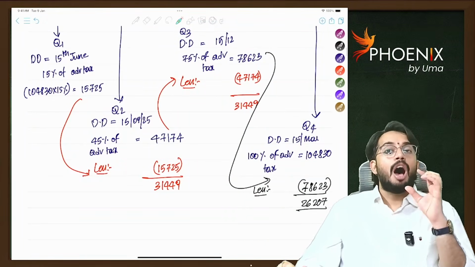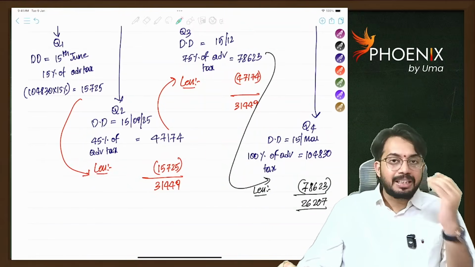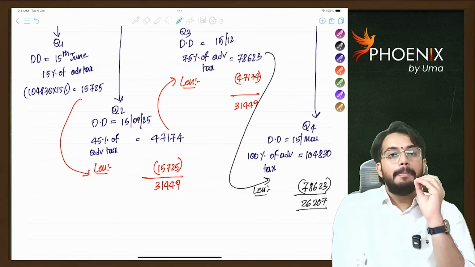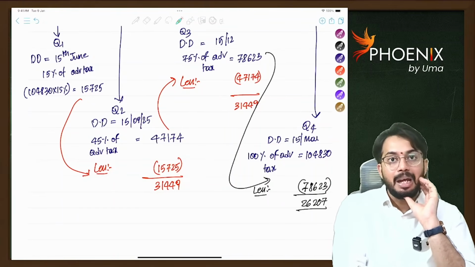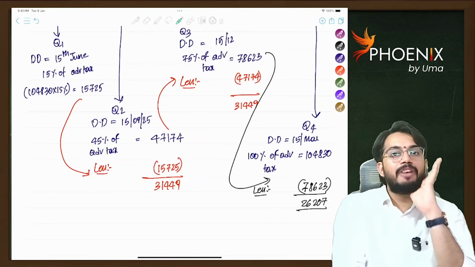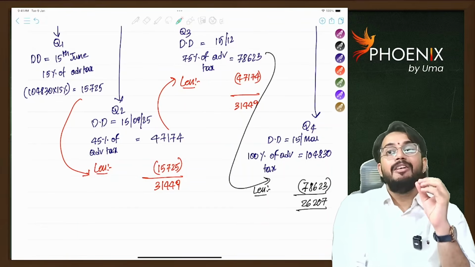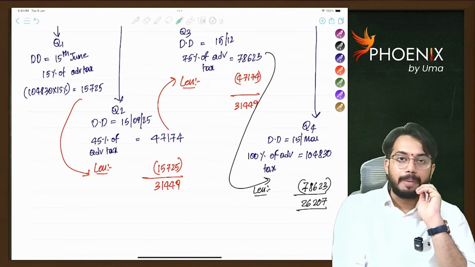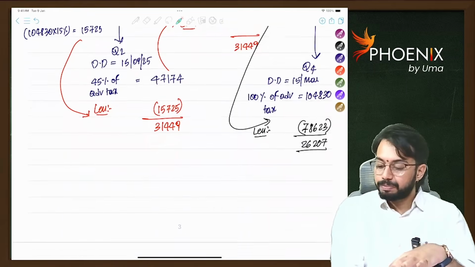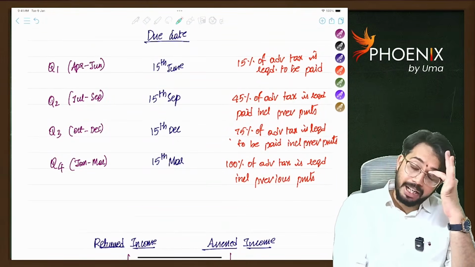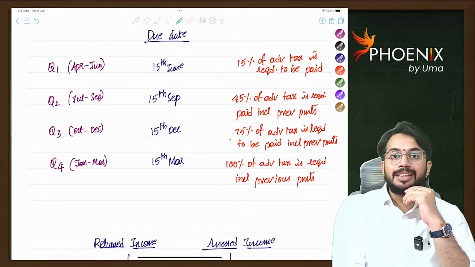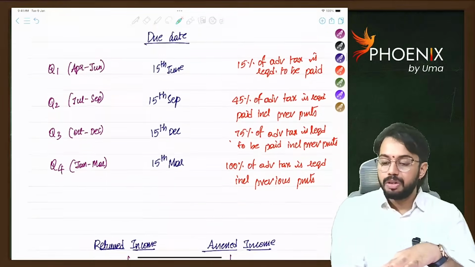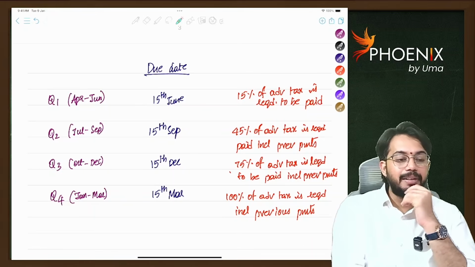So here you can see, on or before 15th June, that means first installment, minimum 15% advance tax is required to be paid. For the second installment, minimum 45% advance tax is required to be paid. For the third installment, minimum 75%. By the fourth installment, that means before 15th March, 100% of advance tax is required to be paid. Are you able to understand? So these are the due dates: 15th June, 15th September, 15th December, and 15th March. So till here, did you understand, everybody? Comment.